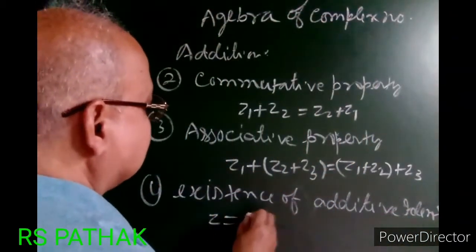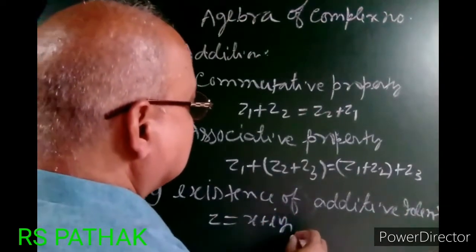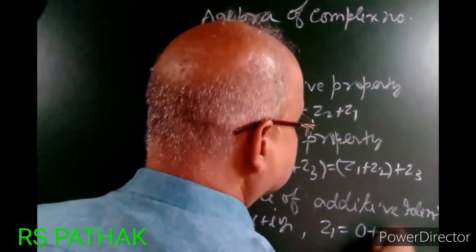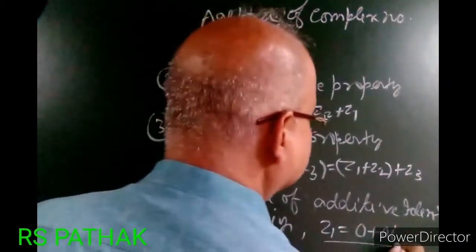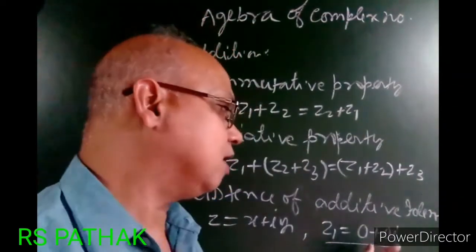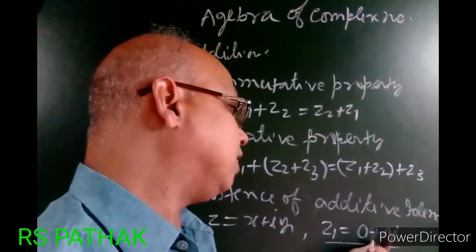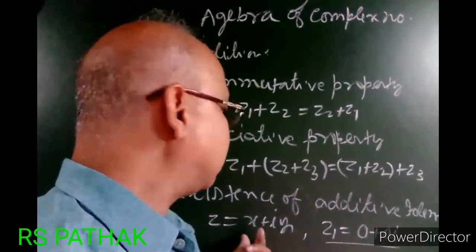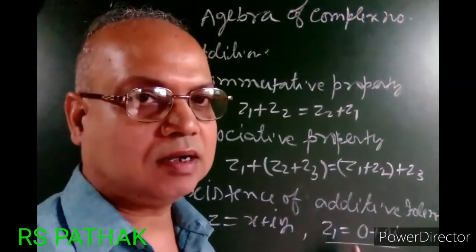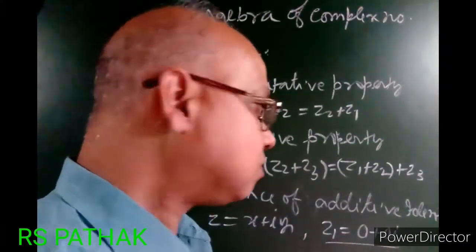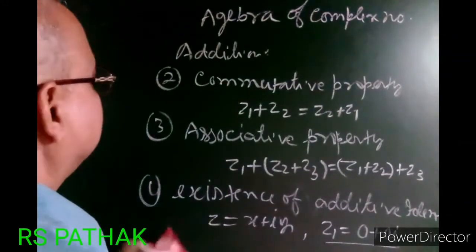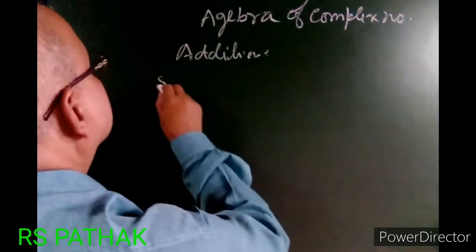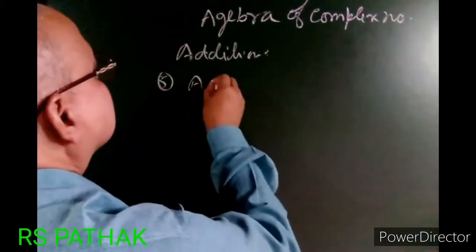Z equal to x plus iy and Z1 equal to 0 plus 0i. Then this Z1 is called additive identity because on adding this number, there will be no effect on the complex number z. Therefore, this is called additive identity. Number 5, additive inverse.